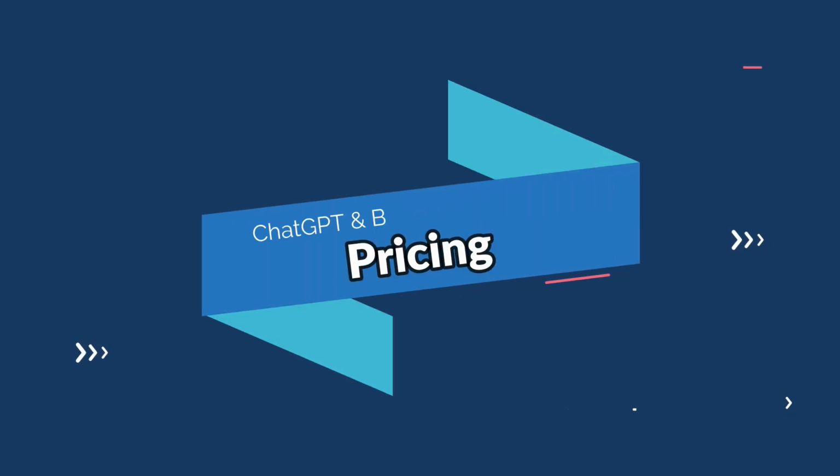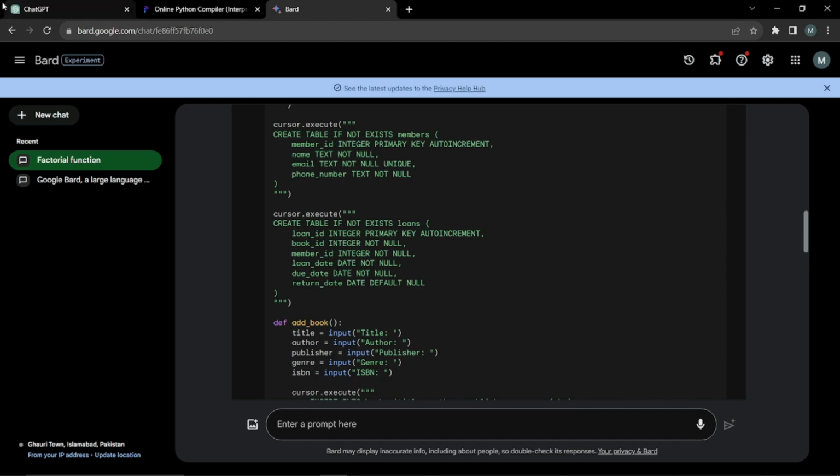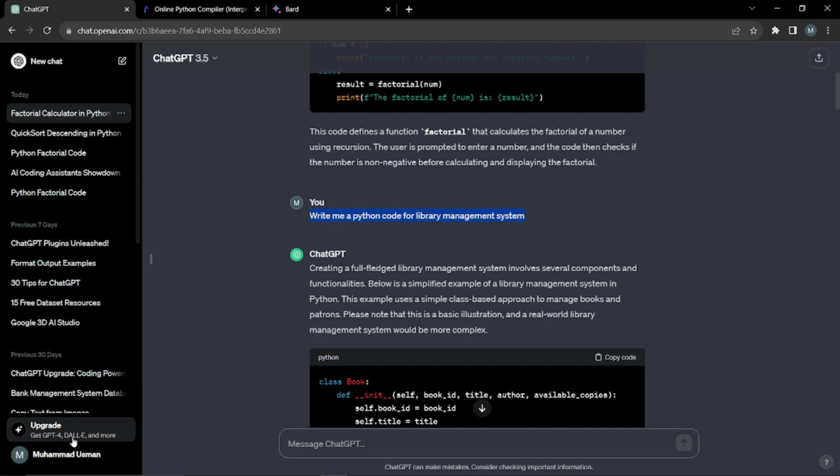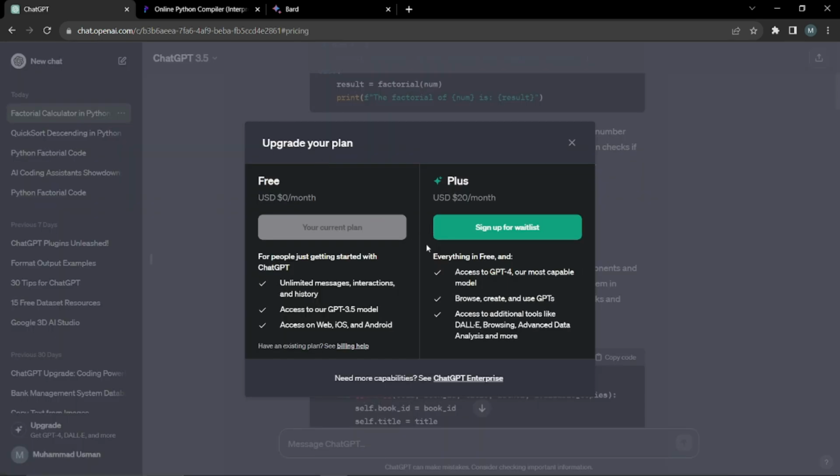And if I talk a bit more about these tools, these tools are absolutely free. You don't need to pay anything for that. Only for ChatGPT, if you want, you can upgrade to Plus, and you can get a lot more features. You can access GPT-4, their most capable model. You can browse, create, and use GPTs. You can access additional tools like DALL-E, browsing, advanced data analysis, and more. But if you don't want any of those, I think the free version is actually really good.